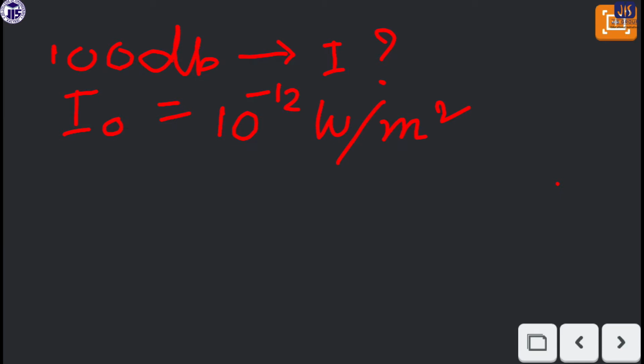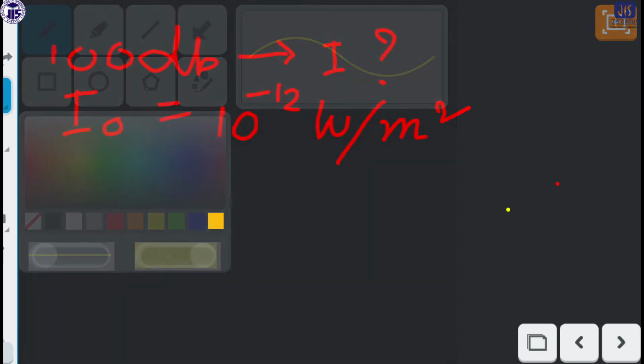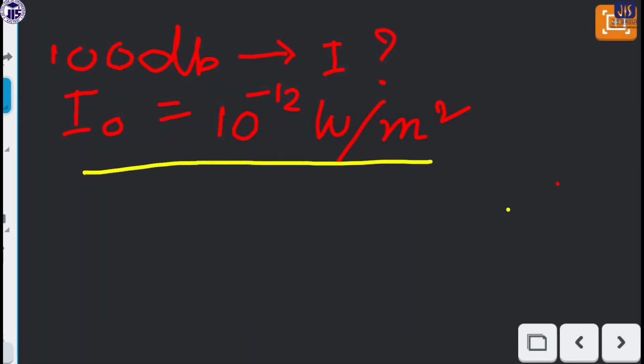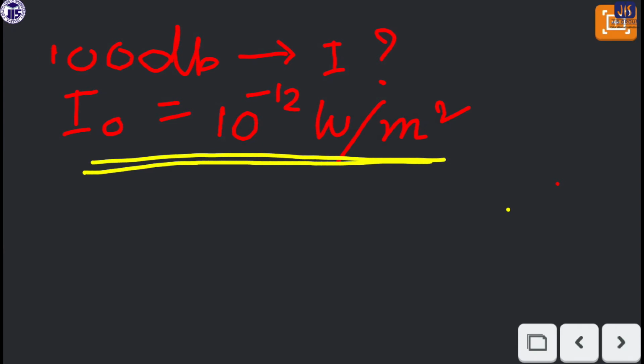You have to calculate what will be the intensity of the 100 decibel sound, where I0 is given in the question that I0 is 10 to the power minus 12 watt per meter square. This is given in the question paper. So how can you calculate?